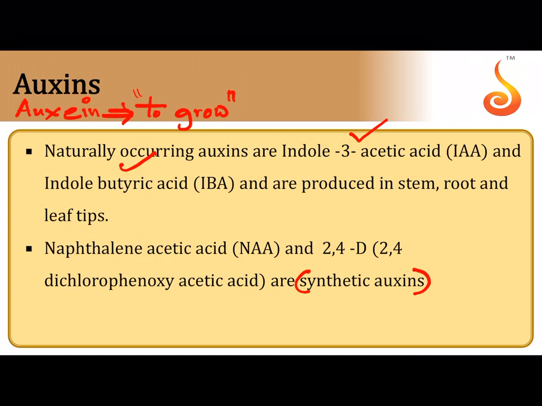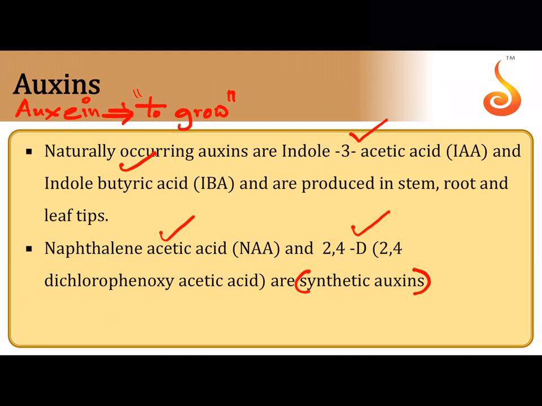We do have a vegetarian diet, and when we eat plants, probably the substance enters our body, gets metabolized in our liver, and is thrown out of our kidney in the form of urine, and they identified this plant growth hormone in the urine. And the synthetic forms are naphthalene acetic acid and 2,4-dichlorophenoxyacetic acid.